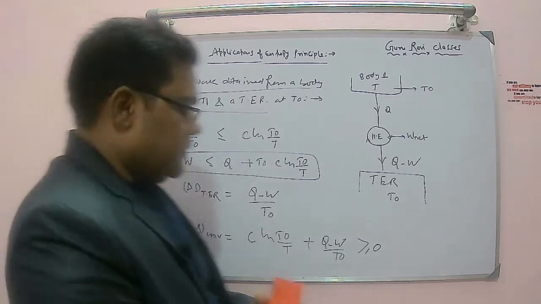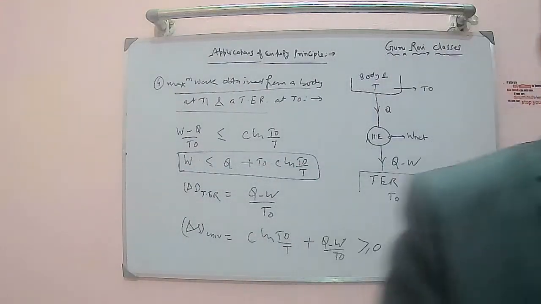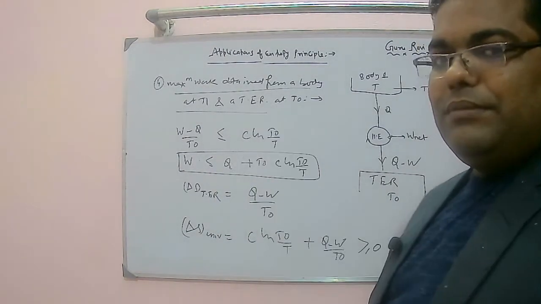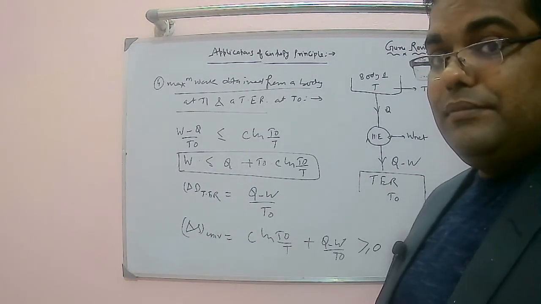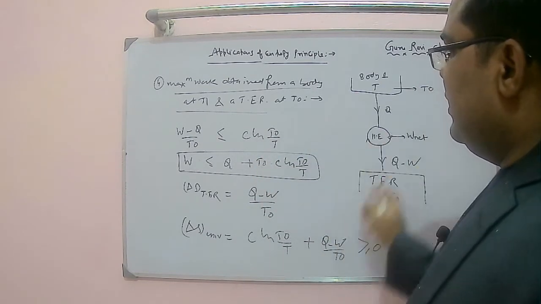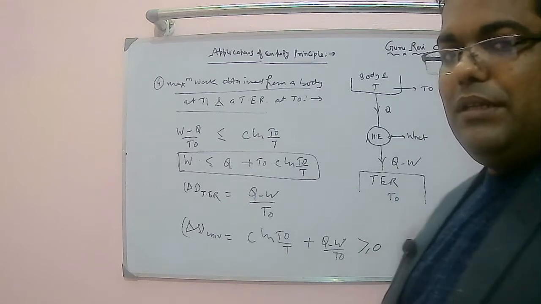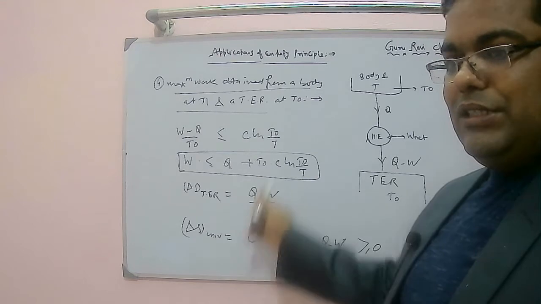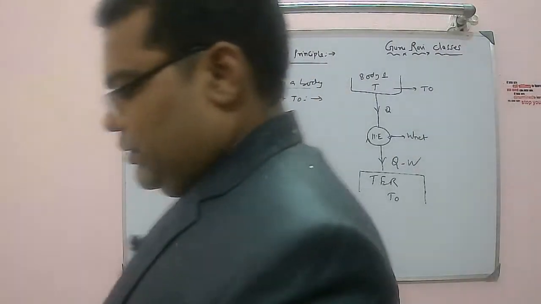Clear or not? So W will be maximum only when processes are reversible. When processes are reversible, delta S universe will be exactly equal to 0.